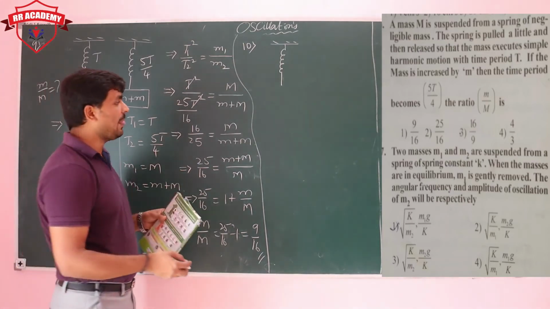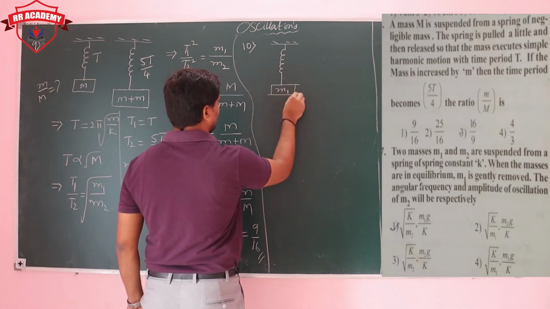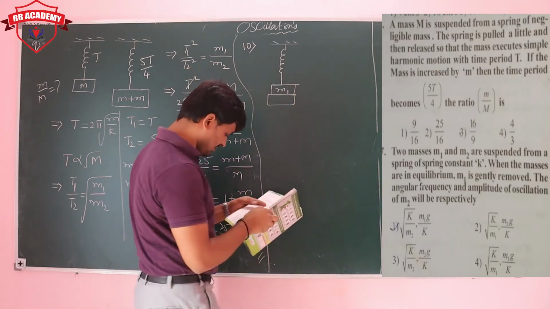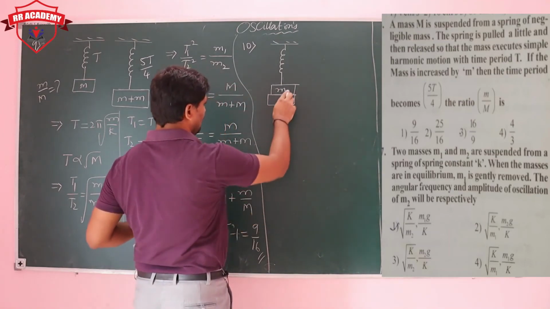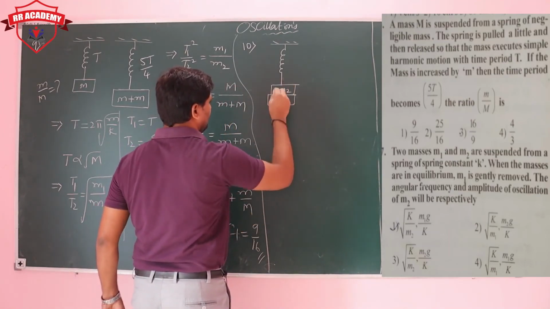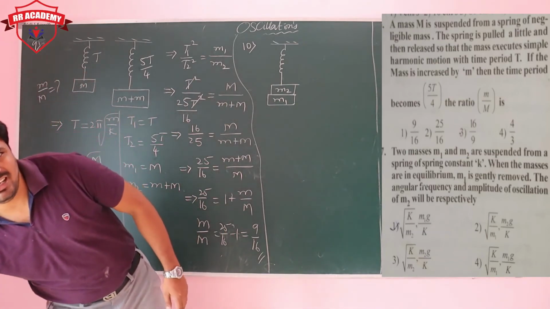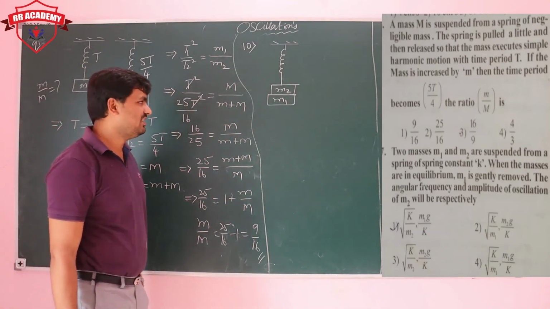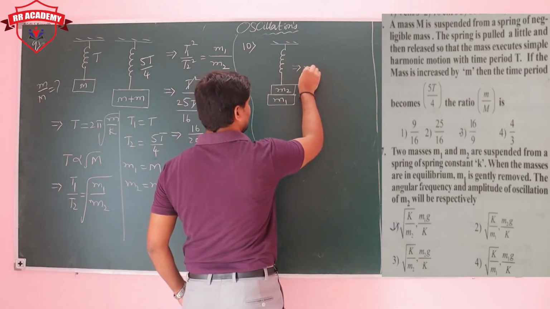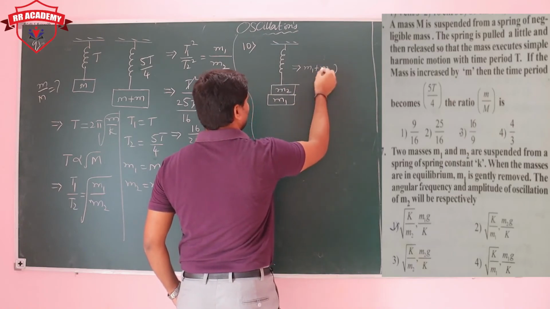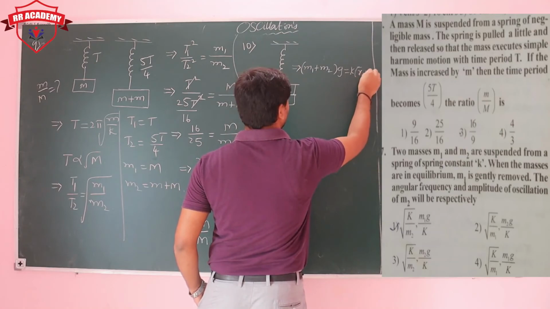That's what they are asking. See here, there is m1 as well as m2, two masses. Which one is removed? m1 is removed. So you can take m2 and m1. Now what is the extension? The total extension: m1 plus m2 of g is equal to k into x1 plus x2.